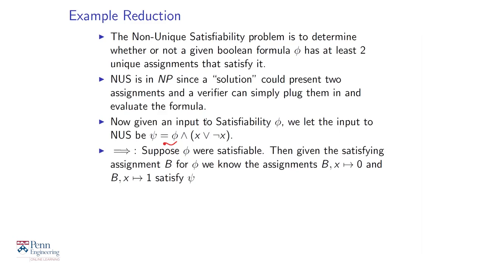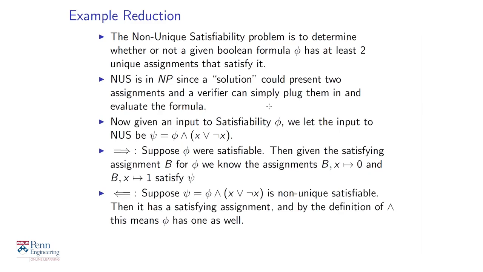So basically, this is the original assignment that satisfies phi concatenated with the assignment of 0 to x, or the original assignment that satisfies phi concatenated with the assignment of 1 to x, both of which satisfy psi. So if phi is satisfiable, psi has two distinct satisfying assignments. In other words, if phi is a yes input for satisfiability, psi is a yes input for NUS.